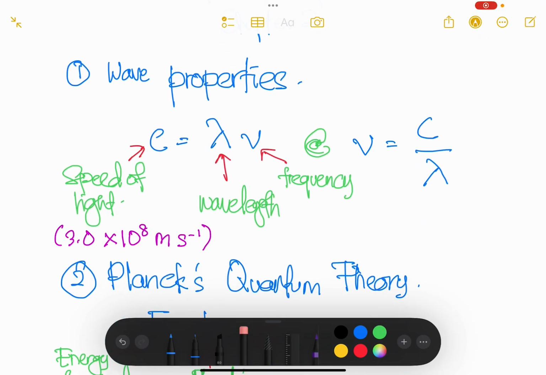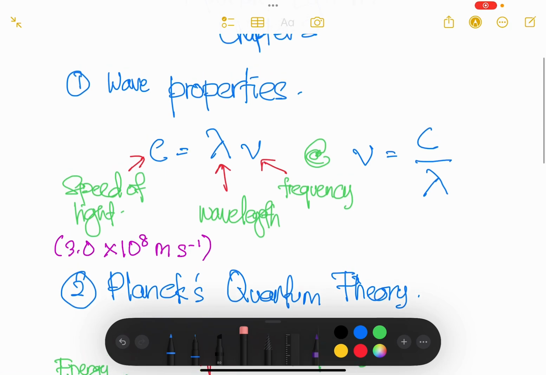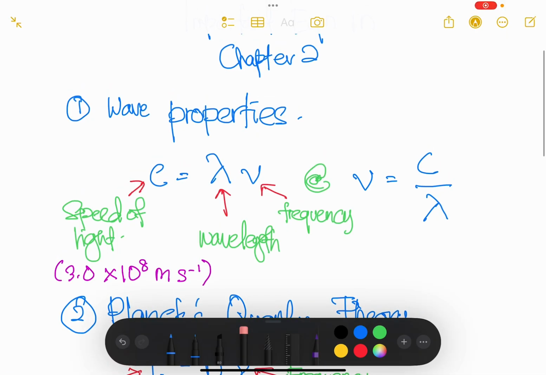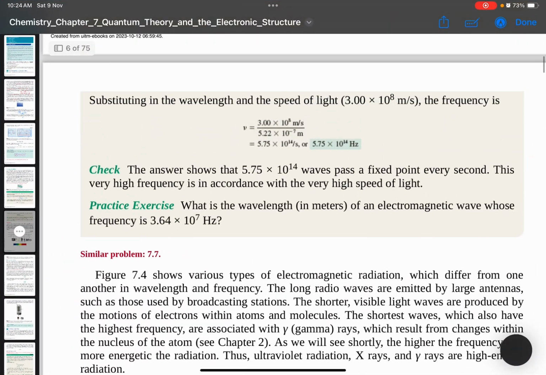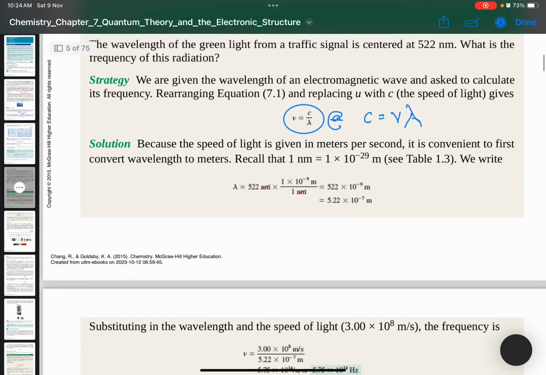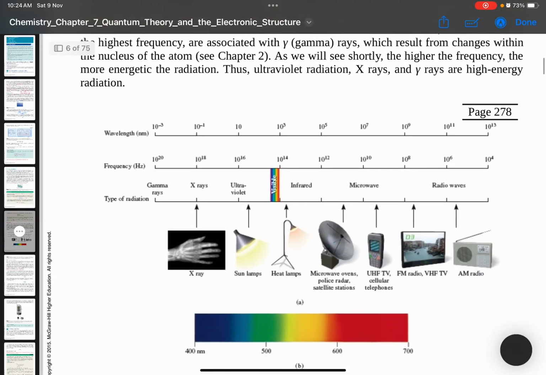So for wave properties, yang first ni, kita dapat this important equation. Okay, yang ini sahaja, yang first ni je. Ya, saya summarizekan. Okay, then further discussion of dual properties.